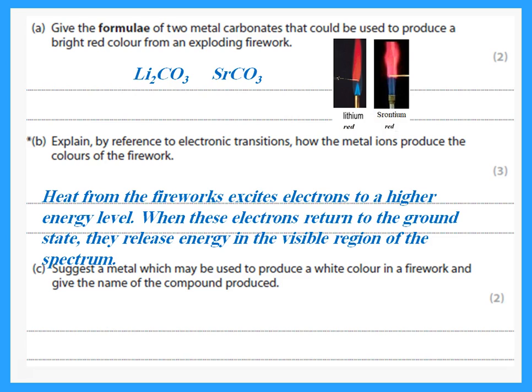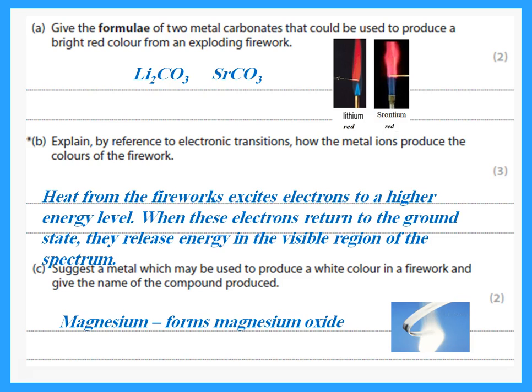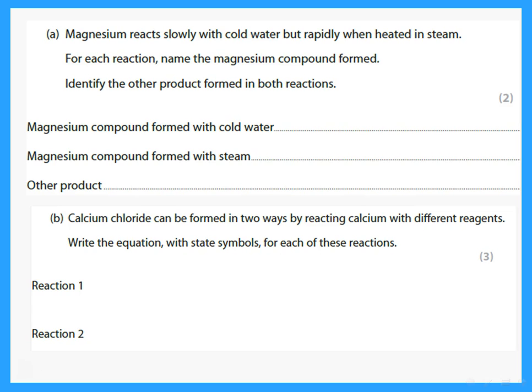This is how you explain how we see any colors in the flame. Now he's saying suggest a metal which may be used to produce a white color. We said which one gives white? The magnesium. We said magnesium burns with a bright flame or white flame. And the name of the compound that is formed when magnesium burns is magnesium oxide.